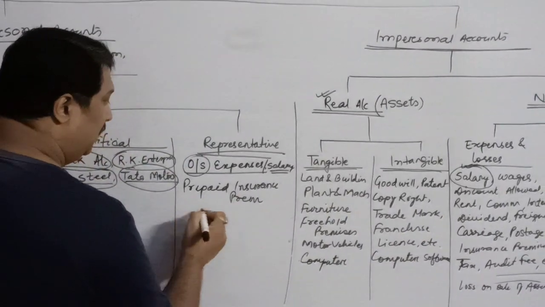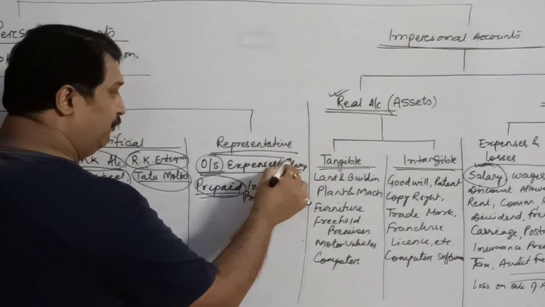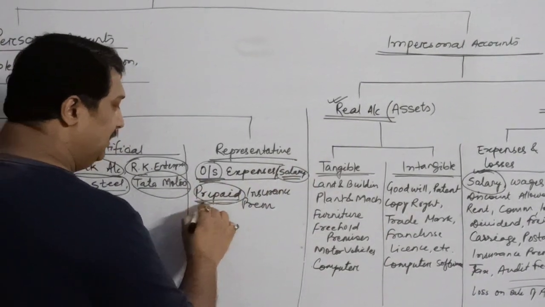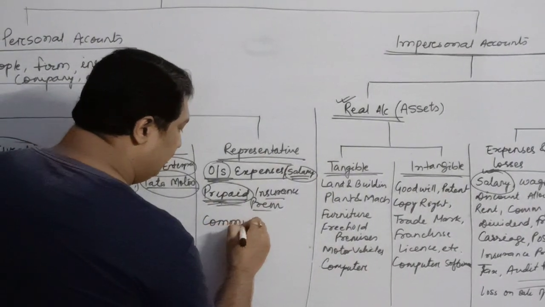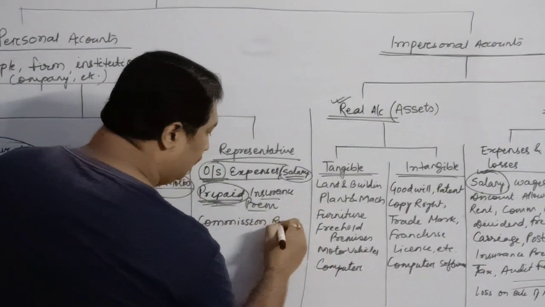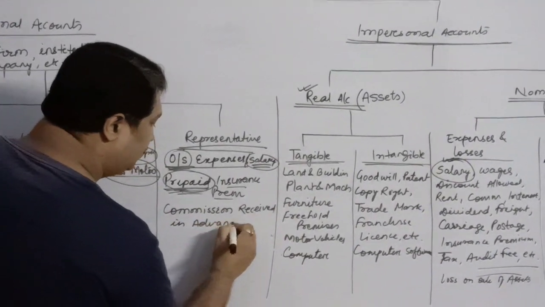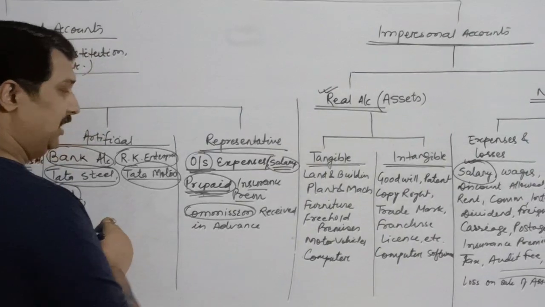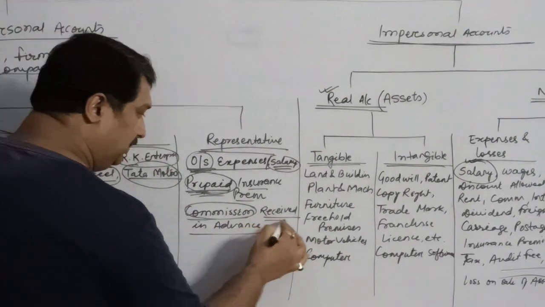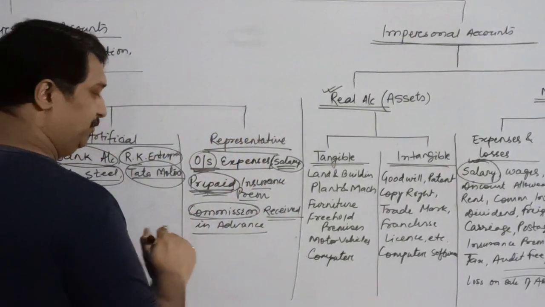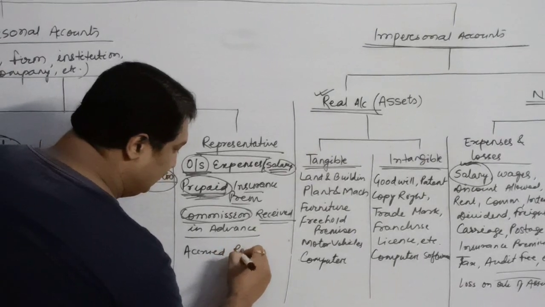Over here I am adding the word prepaid, a prefix added before insurance. Outstanding is added before salary. Commission received in advance. So what is commission? Commission is a nominal account, but after that we have added this suffix, so it has made it a representative personal account. Similarly, accrued rent.